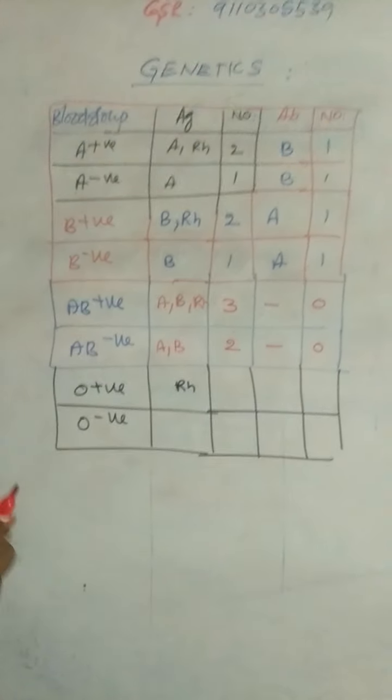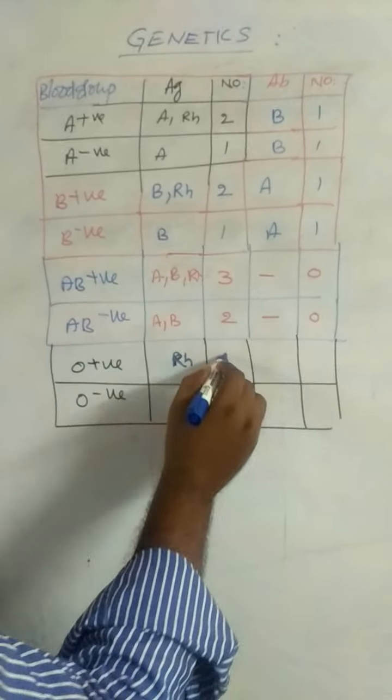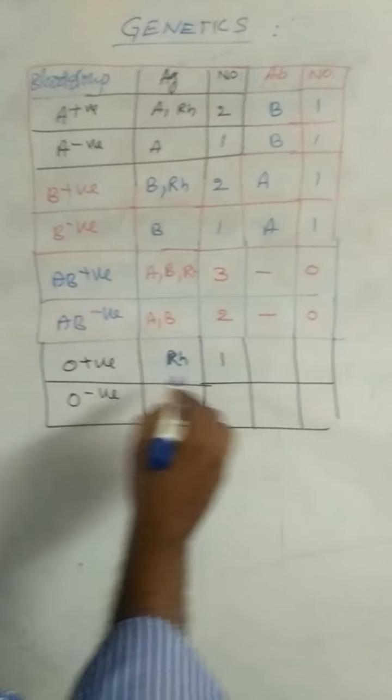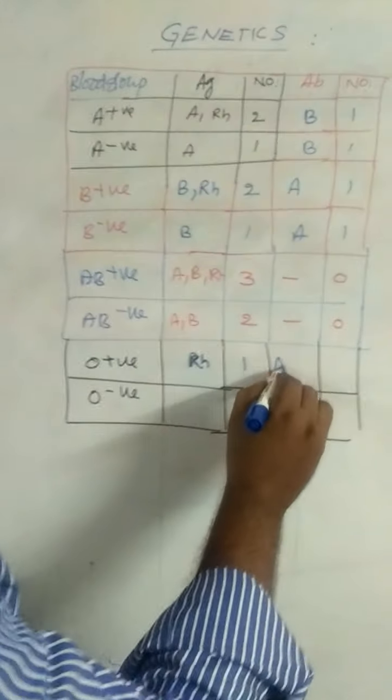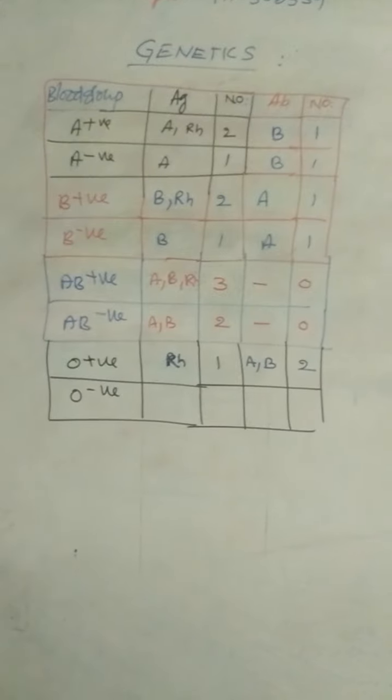So the number of antigens is 1. The O positive blood group contains A antibody and B antibody, so there are 2 antibodies.